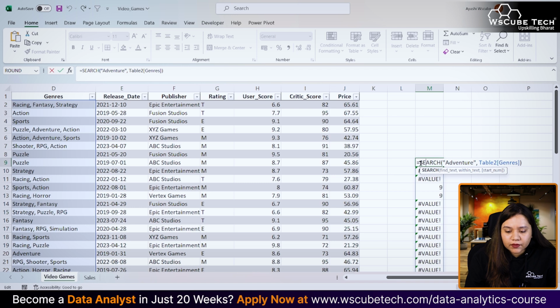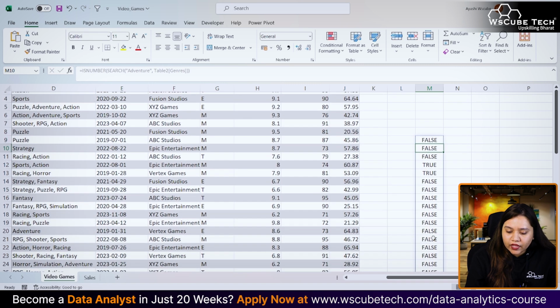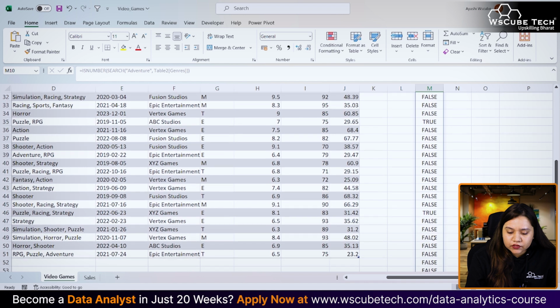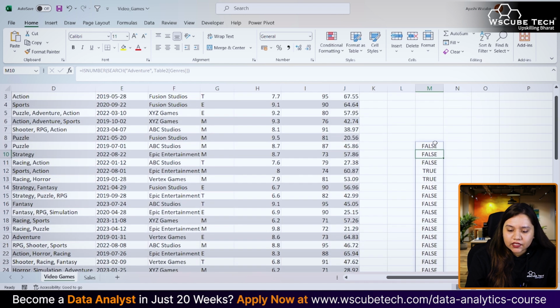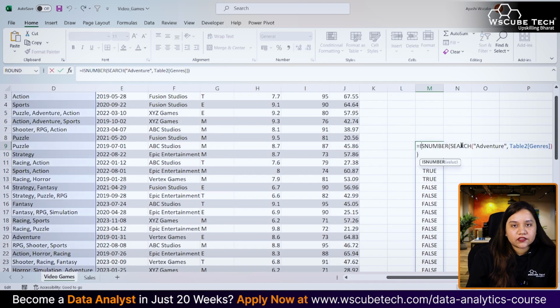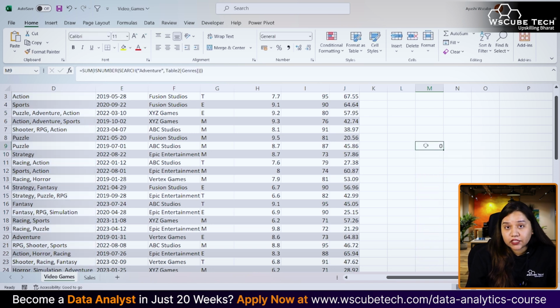Now, wherever it is a number, it is showing us the numeric value, but I want it to check for 0 or 1 wherever there is a numeric value. For that, we are going to use the isNumber function, which will check if the value is numeric or not. So if I use isNumber and enclose it here, it will now give me true and false. Now, lastly, we need to find the sum of values wherever it is true. So for that, we'll be using the sum function, and if I enclose it inside the brackets, press enter, it would say 0 over here.